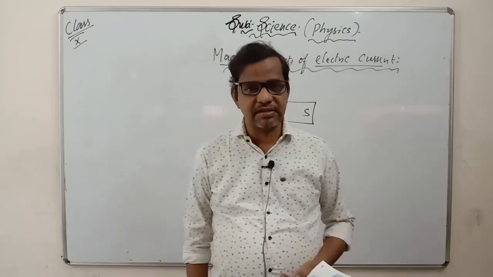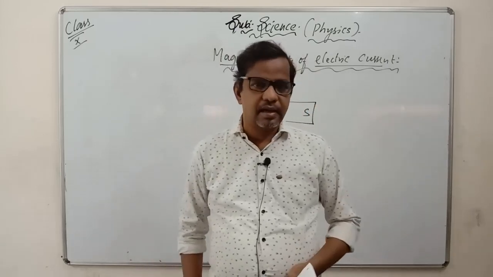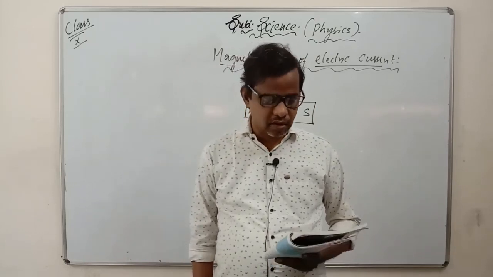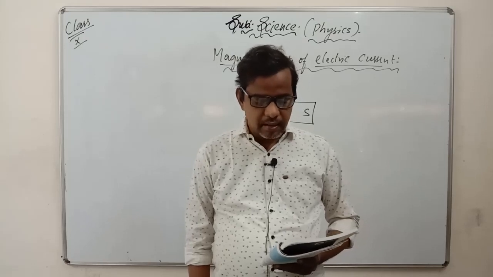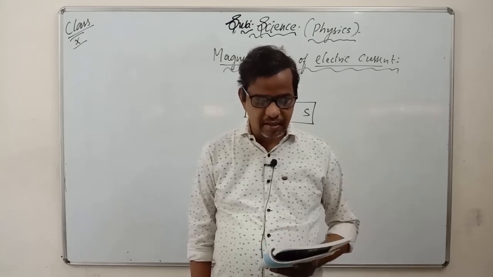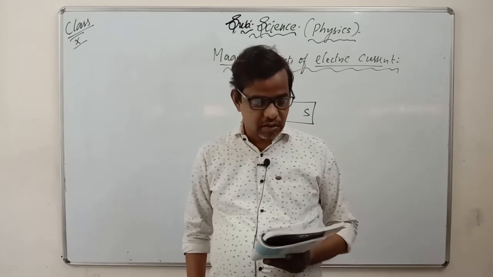When you bring the compass near the bar magnet, it reflects in the form of north and south pole. The end pointing towards north is called the north pole, and the other end that points towards south is called the south pole.